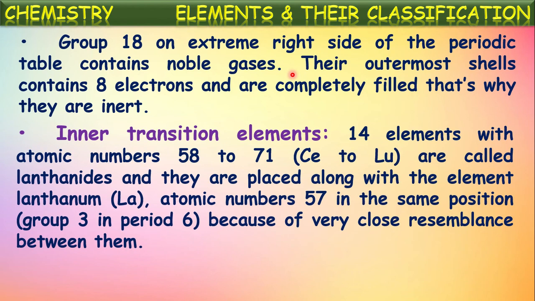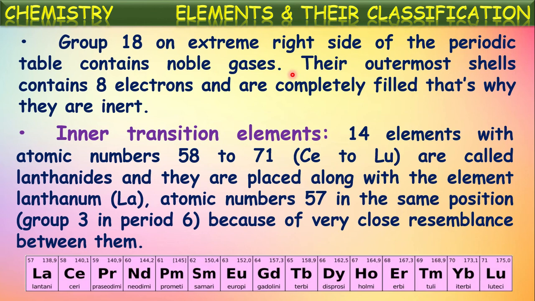Now, inner transition elements. 14 elements with atomic numbers 58 to 71, from cerium to lutetium, are called lanthanoids because these are the elements that follow lanthanum.